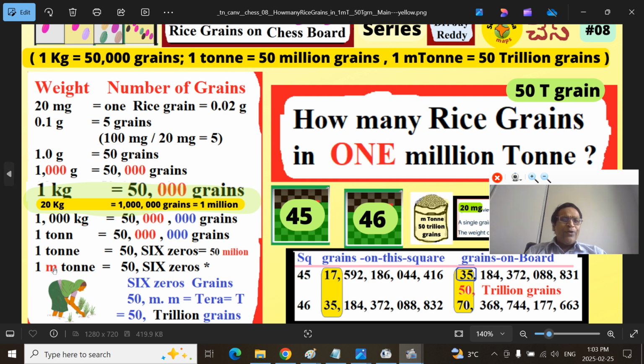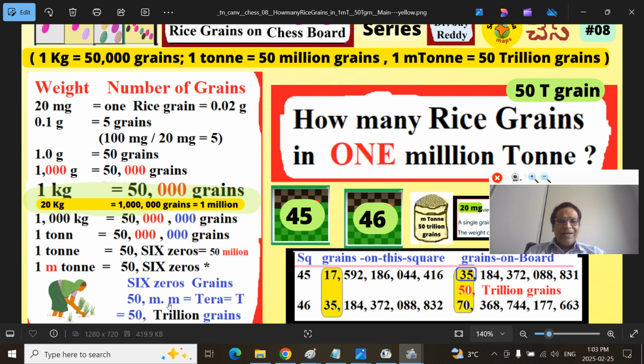You add 1 million ton. That means you again add 6 zeros ahead. That means you have 50 million there, 6 zeros again. Remember here, this you have to combine together. That means essentially 1 million ton is nothing but 50 million million.